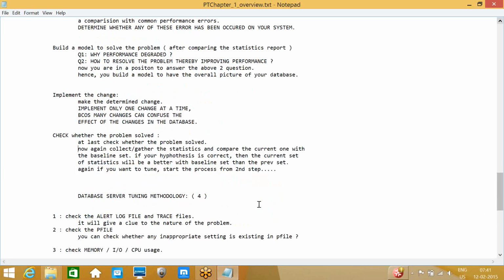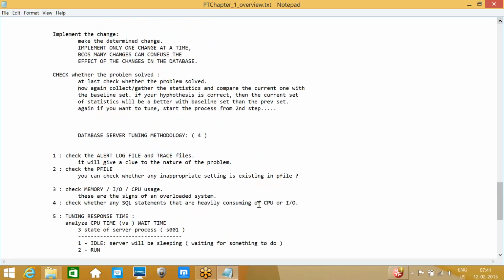So mostly in the interviews, for performance tuning, they will just ask a simple question, like how you will improve the performance of the application, or how you will identify the performance of the query, or how can you tune the query. They ask simply, but we need to give more information: how we are tuning, whether we are coordinating with developers or not, and whether it is meeting our requirements or not. Those inputs we need to give while answering the questions.